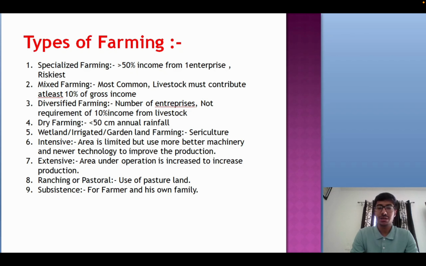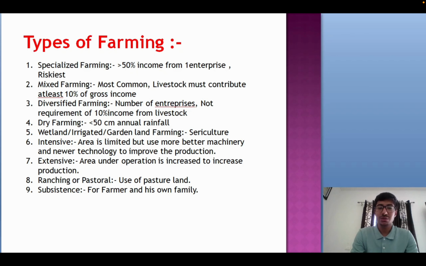So for example, we are producing 10 quintal of wheat, and if we have to increase the production of wheat, we have 2 options. First is increasing the area under production. That was an old technique, so that was extensive farming. If the area of land is limited and we are using high yielding varieties of seeds, new machineries, better technology and new managemental practices in that limited area to improve the production, that farming is known as intensive farming.